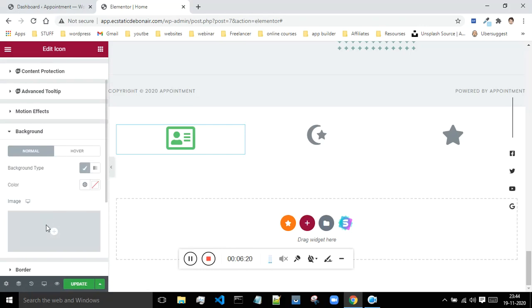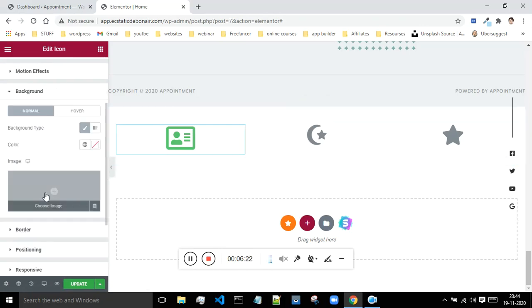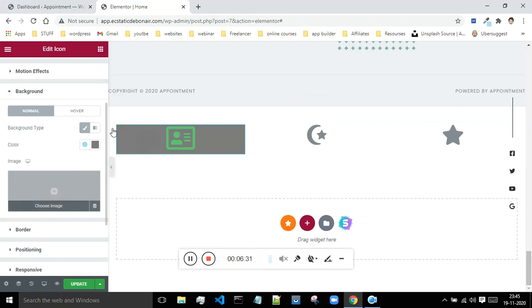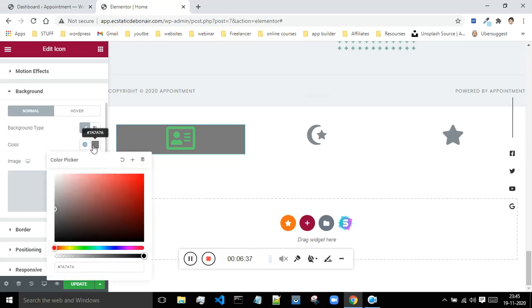and if you want to upload an image in the background, then you can do that. Just upload the image over here, or you can change the color. Let me just choose the background color as this color, and now you can see that the color has been changed. Just click on this option if you want to select some different color. Okay, so you can just select whatever color that you want from this slider,